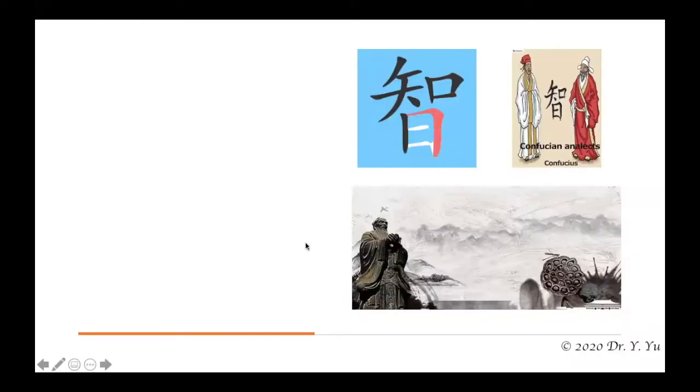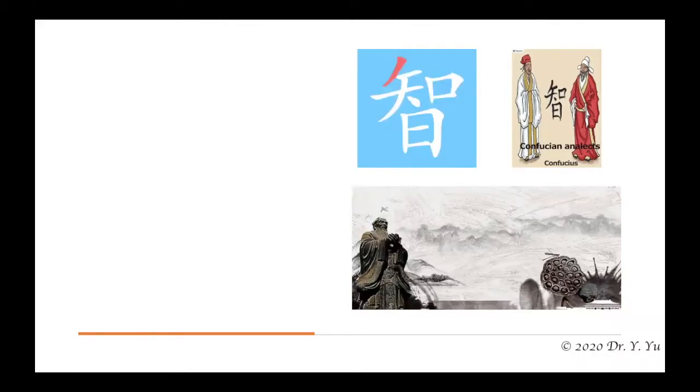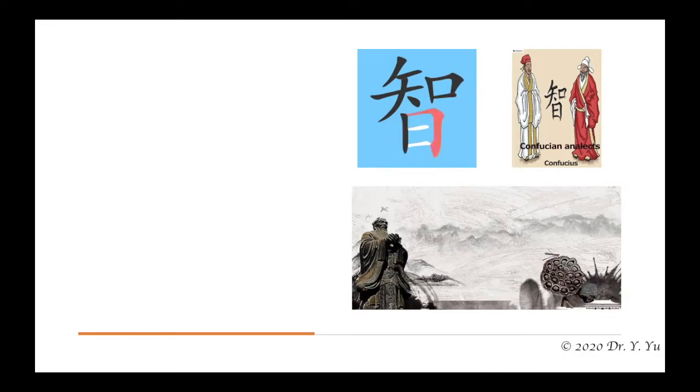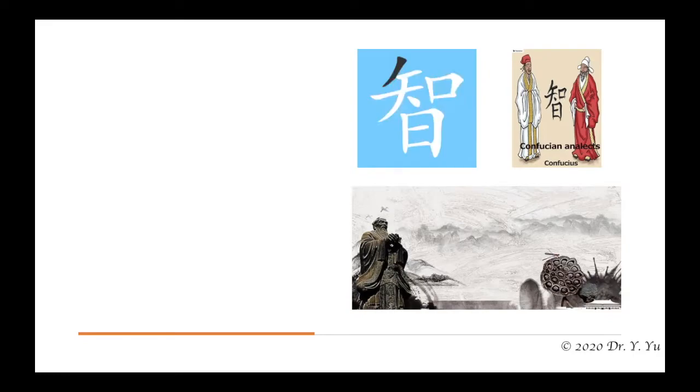And we've talked about the 5 constant virtues in Confucianism. We've talked about benevolence, 仁, and ritual propriety, 礼. And today we are going to talk about 智, the 4th virtue. And we are also going to learn about the Chinese word for it.